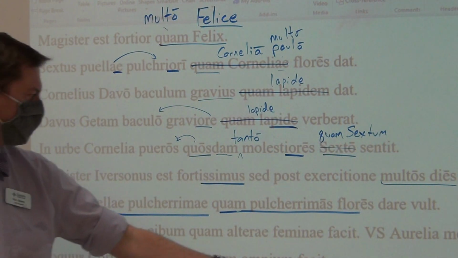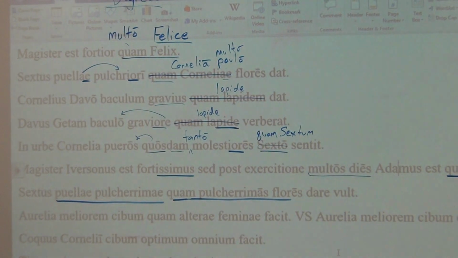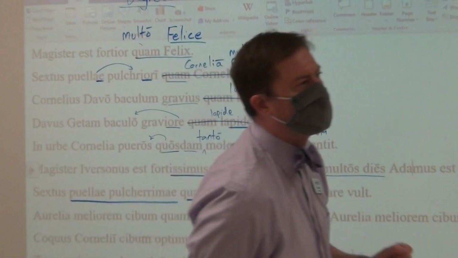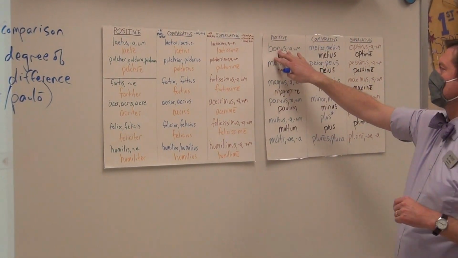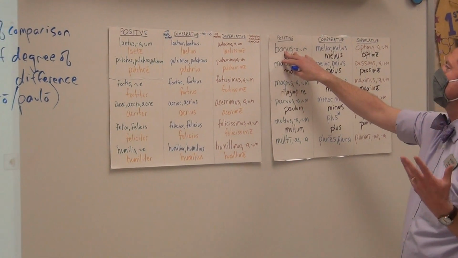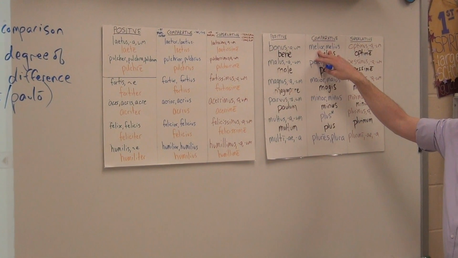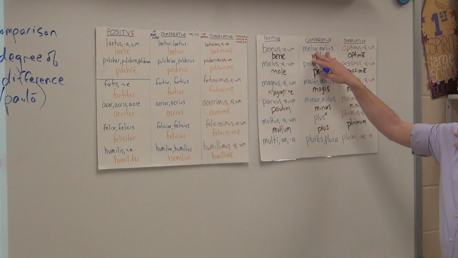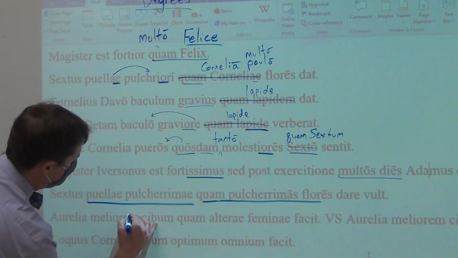The next one: Aurelia makes food. Now, here, meliorem. Remember, you've got to know and memorize your irregulars. Melior, melius is the comparative of bonus. Bonus is good. In English, we don't say gooder, we say better. It's irregular in English. So you do not say bonior, it is rather melior. And so here, meliorem is modifying cibum.